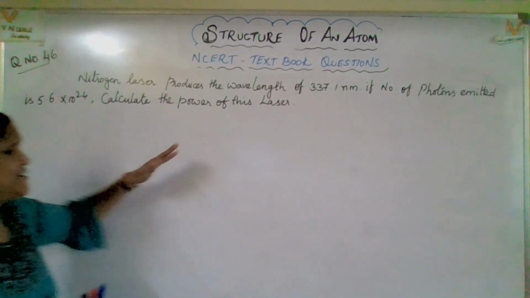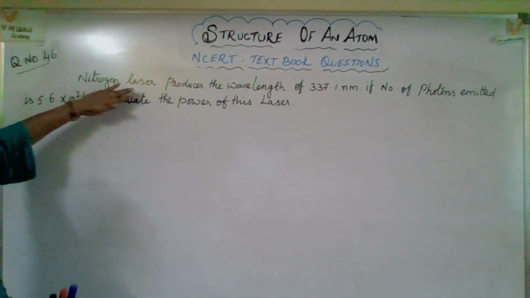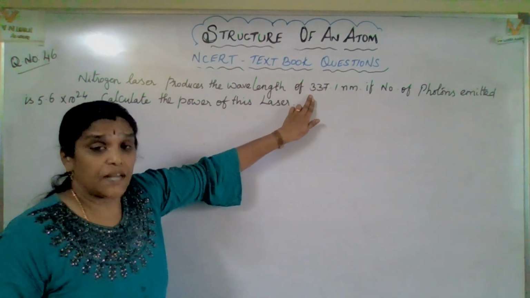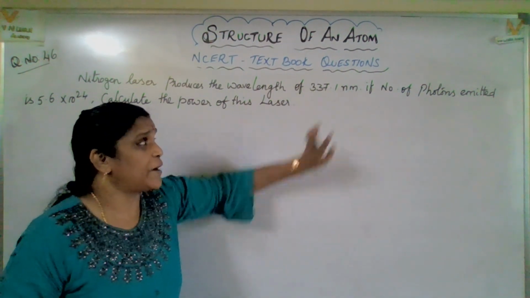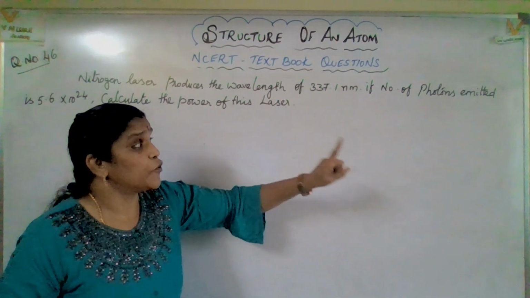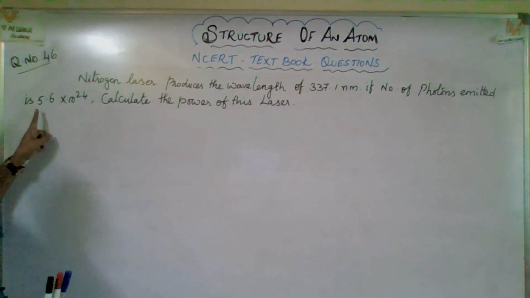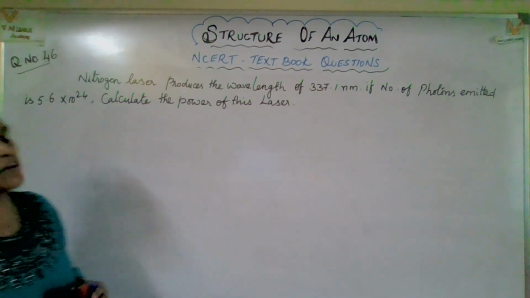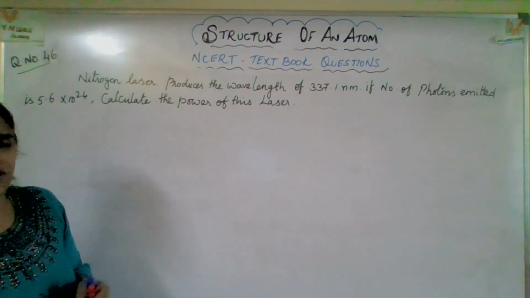Let us check another question, really interesting. Nitrogen laser produces the wavelength of 337.1 nanometer. If number of photons emitted is 5.6 into 10 to the power of 24, calculate the power of this laser. You know what do you mean by laser?